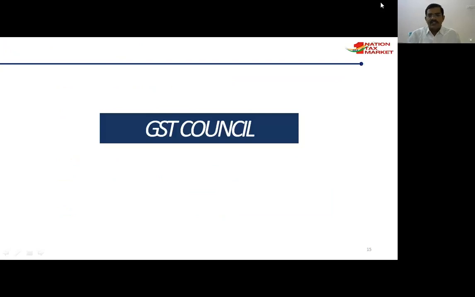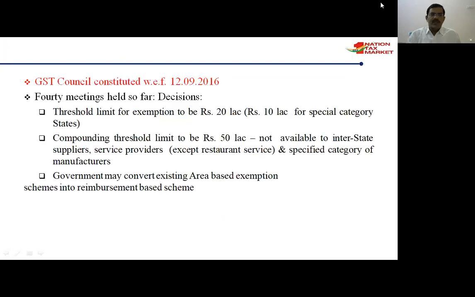Now let us discuss the GST Council, which is playing a vital role in implementing and proceeding with the GST. Let us discuss it one by one. The GST Council was constituted on 12th September 2016. So far, 40 meetings have been held.